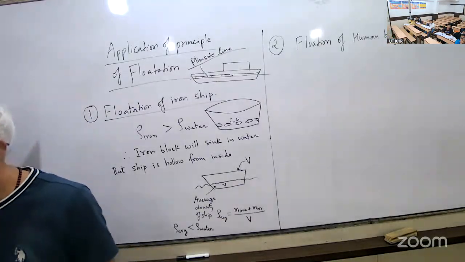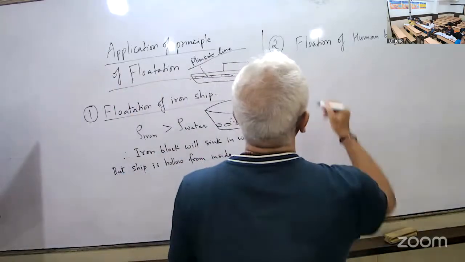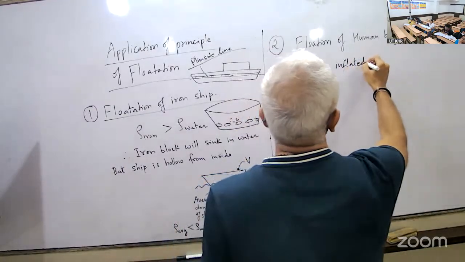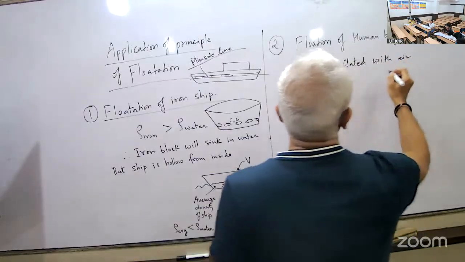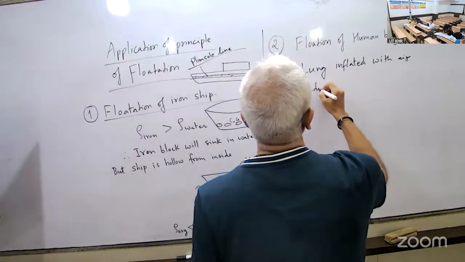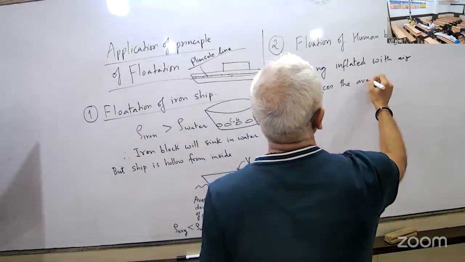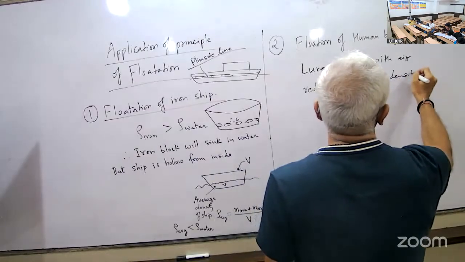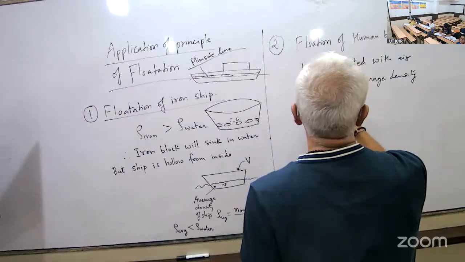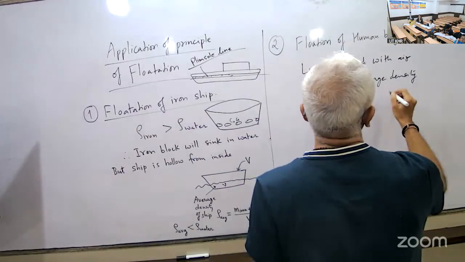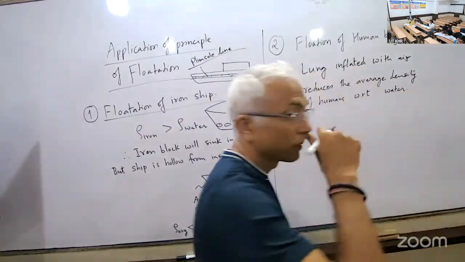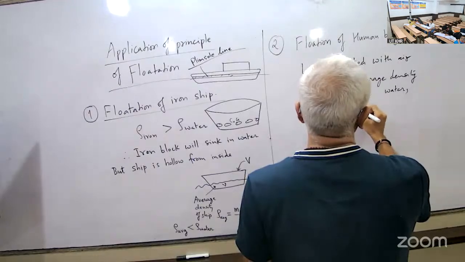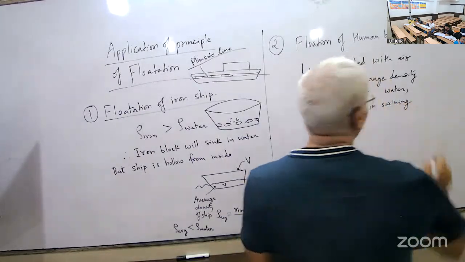So when the lungs are inflated with air, it reduces the average density, with respect to water, which helps in swimming. ठीक है?